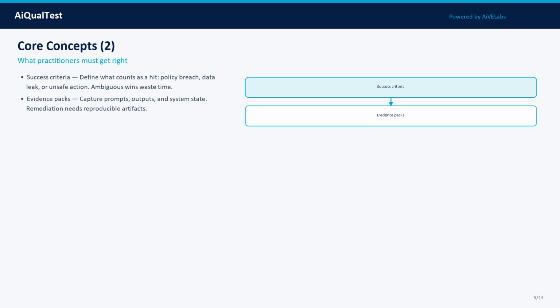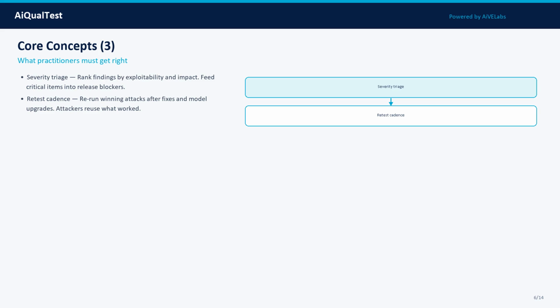Concept 4: Evidence packs. Capture prompts, outputs, and system state. Remediation needs reproducible artifacts. In practice, treat this as a measurable property, and track it across model, prompt, data, and tooling changes.